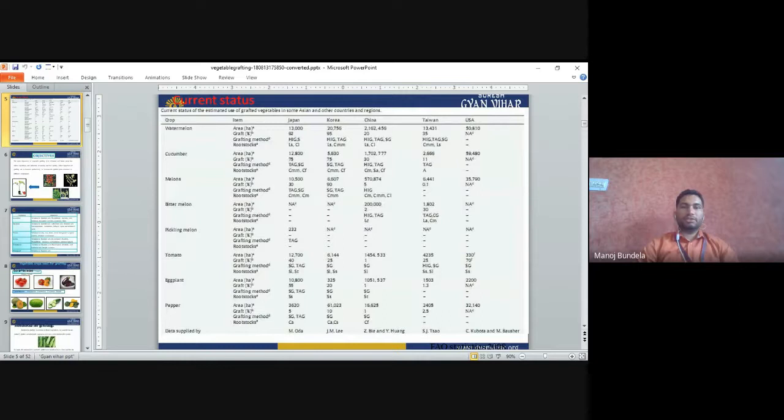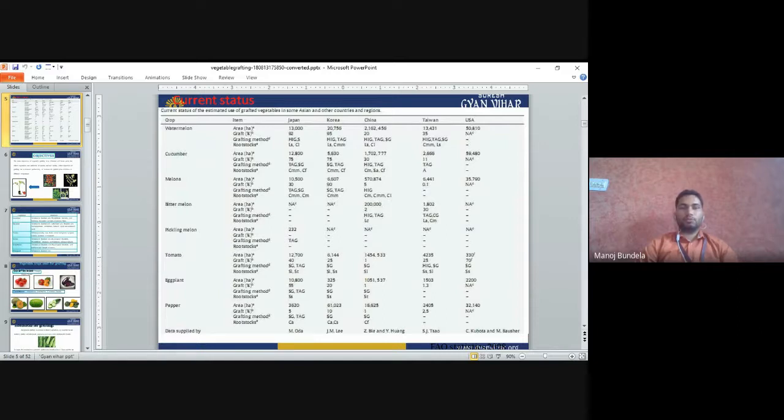So this is the current status. If we see the current status, how much grafting is there in watermelon, the total area of watermelon in China, in Japan, Korea, China, Taiwan, and USA. Total area, then the grafting percentage, which means how much they are grafting, the grafting methods, which methods of grafting they use, and what rootstock they use. So this is given in this table.